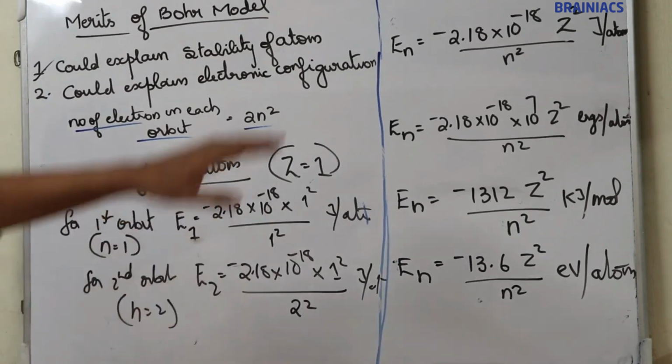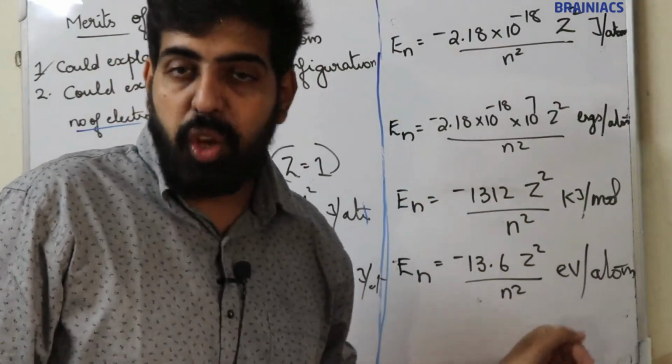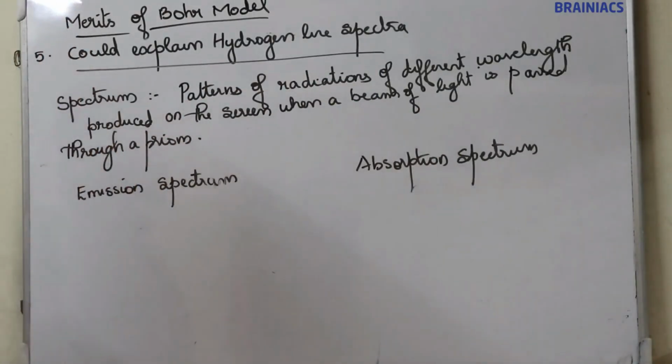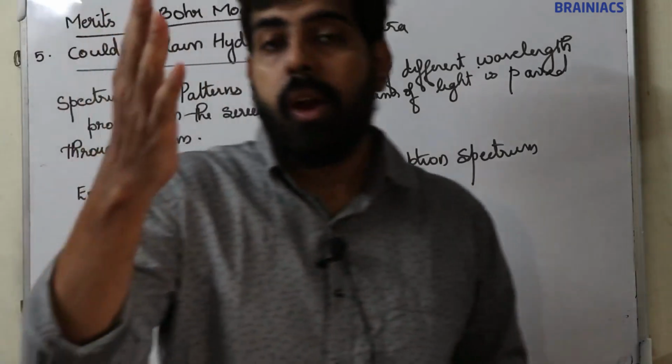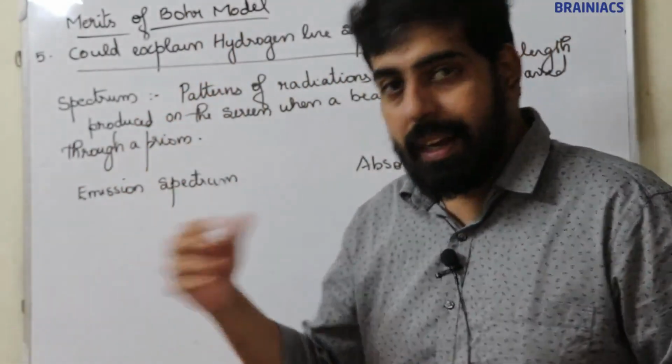These are the equations to calculate energy based on the unit. You have to use a different energy equation. I think it's clear. Moving on to the fifth merit, he could explain hydrogen line spectra. I will explain what hydrogen line spectra is.